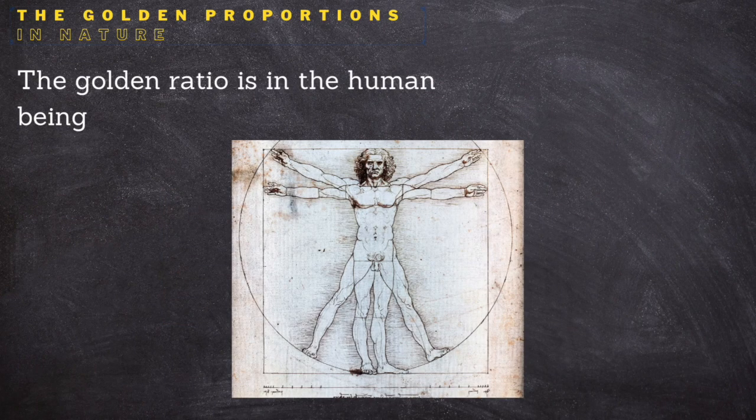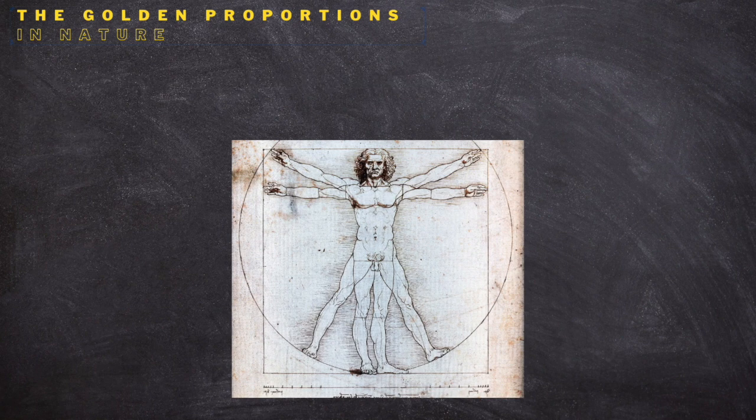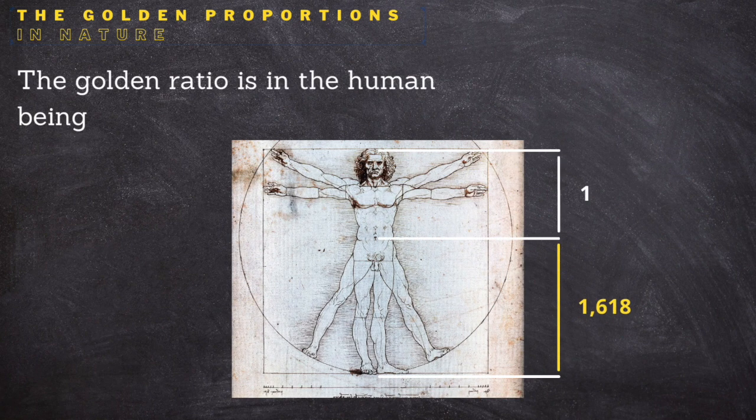Golden proportion would even exist in the human body, as drawn by Leonardo da Vinci in his Vitruvian Man, where the distance from the navel to the foot is 1.618 times greater than the distance from the top of the head to the navel. But beware, there is danger in seeing the golden ratio everywhere.